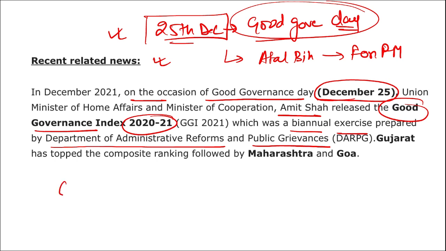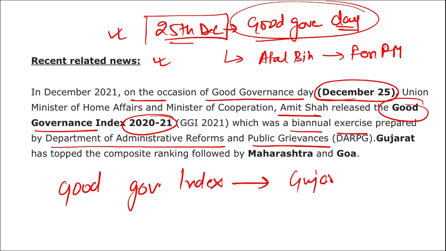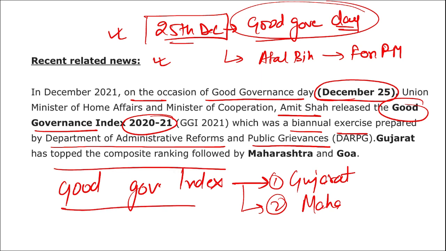In this particular Good Governance Index, which state topped? It was topped by Gujarat. And which was the second? It was followed by Maharashtra. And on third, it was your Goa. Who released this Good Governance Index? It was released by Amit Shah. On what day was the Good Governance Index released? It was released on 25th of December, that is observed as Good Governance Day in the memory of Atal Bihari Vajpayee ji. So friends, this was our index.